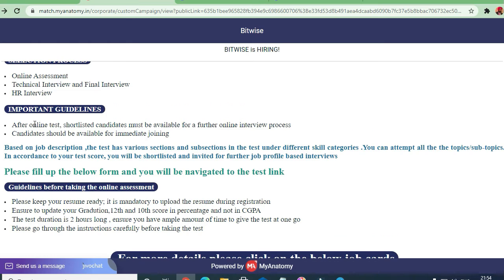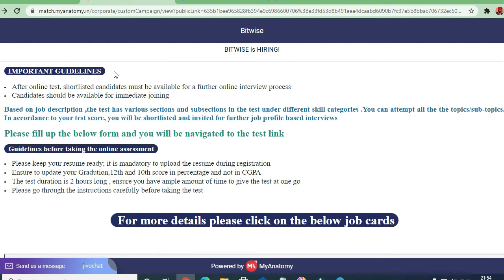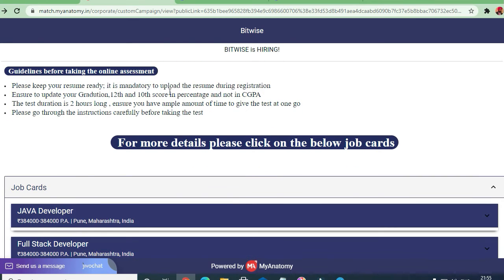Some of the important guidelines: after the online test, shortlisted candidates must be available for the further online interview process. Candidates should be available for immediate joining. Based on the job description, the test has various sections and subsections under different skill categories. Please keep your resume ready, and it is mandatory to upload the resume during registration. You will also mention your 10th and 12th grade and graduation marks. They should be percentages, not CGPA. The test duration is going to be 2 hours long, so be prepared for that.